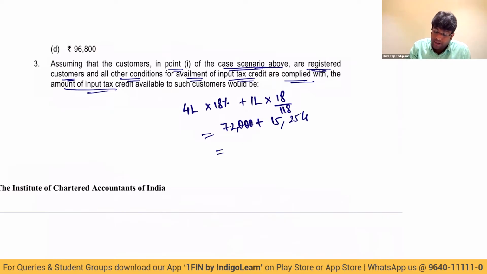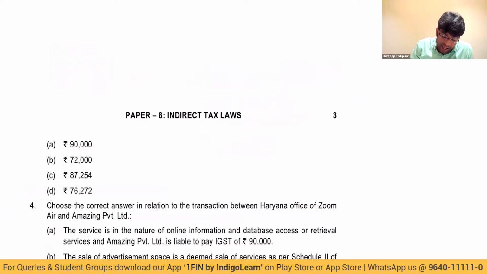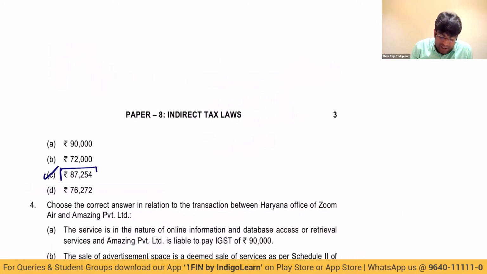Total is 87,254. That becomes the amount of input tax credit available to the customers, if the customers are registered persons, obviously, because whatever GST they paid on PSF and UDF, that also they'll take credit. Obviously, they'll take the credit. Why wouldn't they take the credit? No doubt about it.